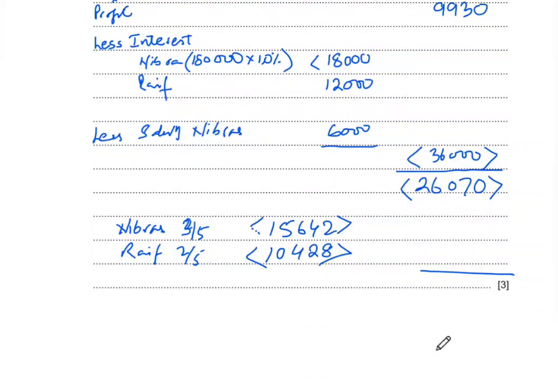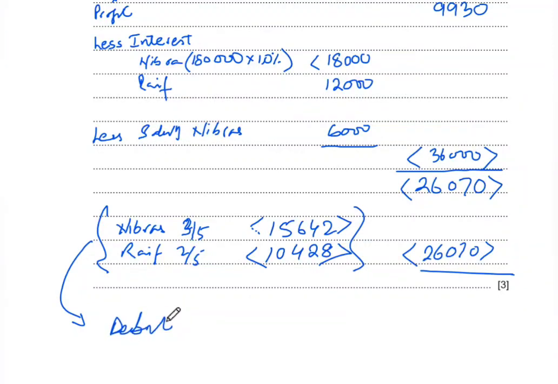Now in some questions you may be getting a profit, but in some questions you may be getting a loss. So when there is a loss, we divide that by their profit sharing ratio, and the only effect will be that this loss will be going on the debit side of their current account if you have to make their current account. Because when there is a profit, you credit it on your current account because obviously that's a gain, but over here because this is a loss, this share of loss will be debited in their current account.